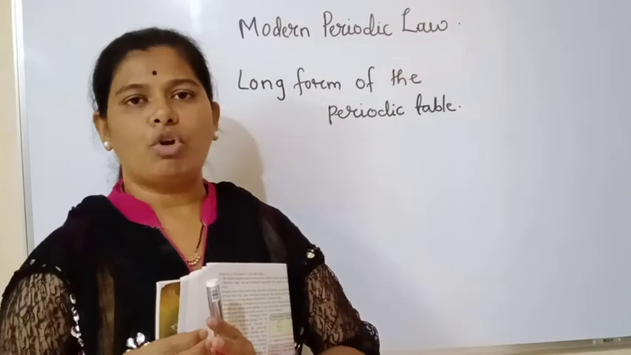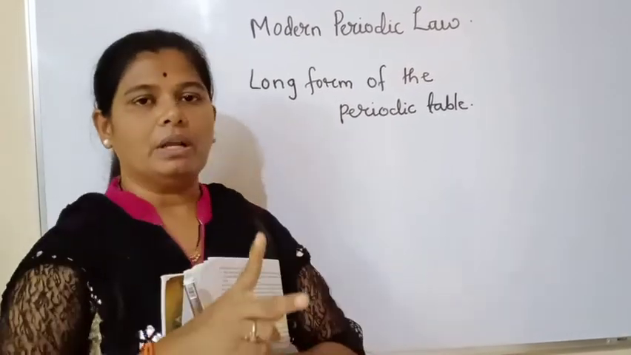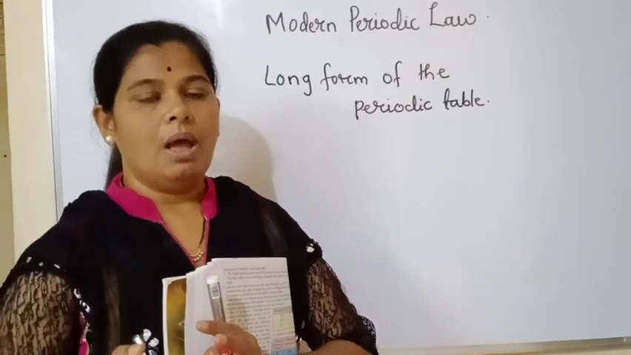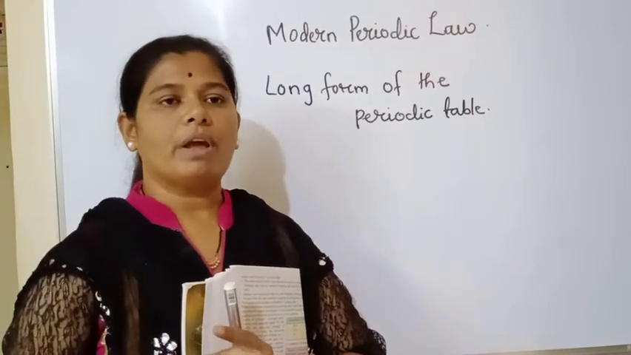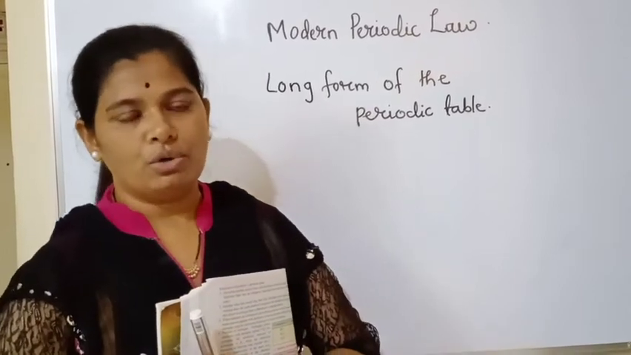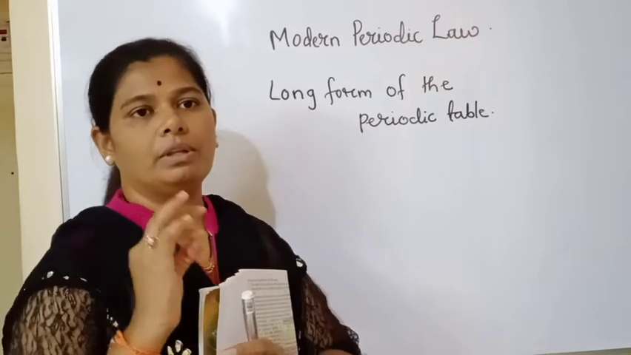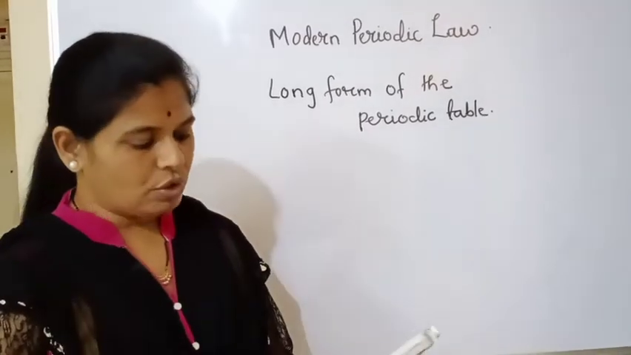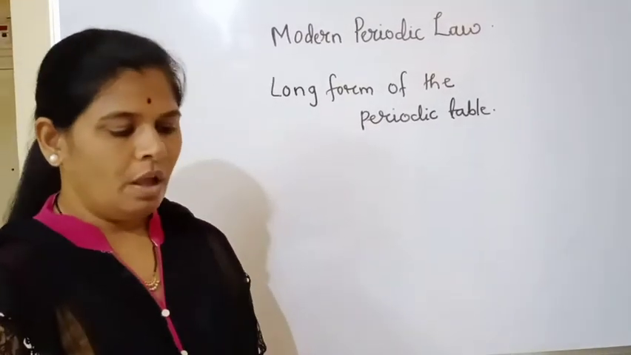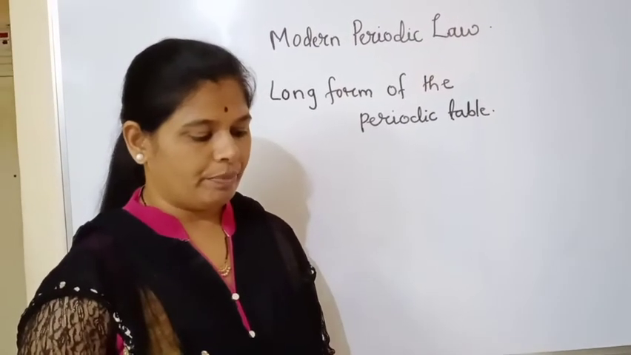So this is one of the drawbacks which was removed in the modern periodic table. Cobalt and nickel were given different places. But one more drawback we have seen in Mendeleev's periodic table is regarding the position of hydrogen. That drawback was not removed; it was still there in the modern periodic table.